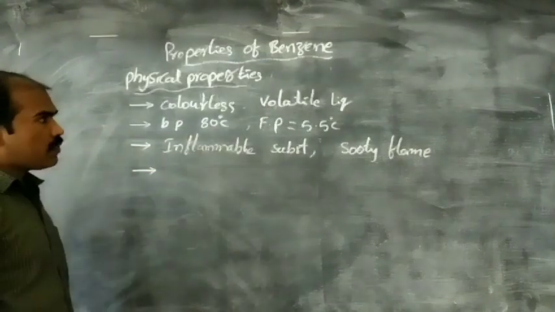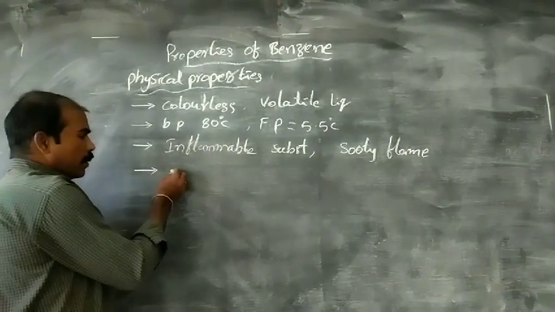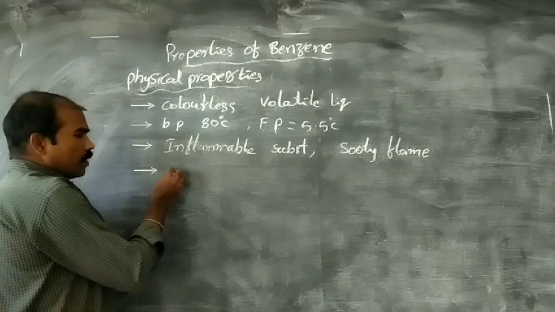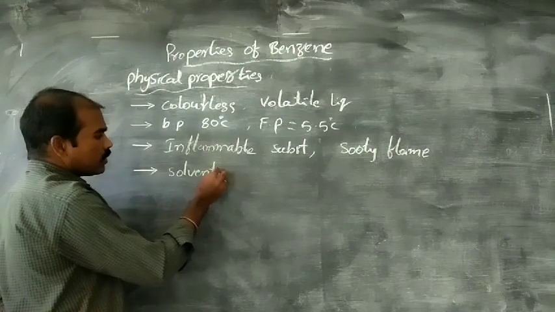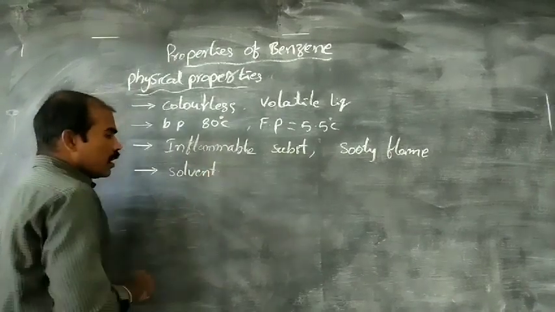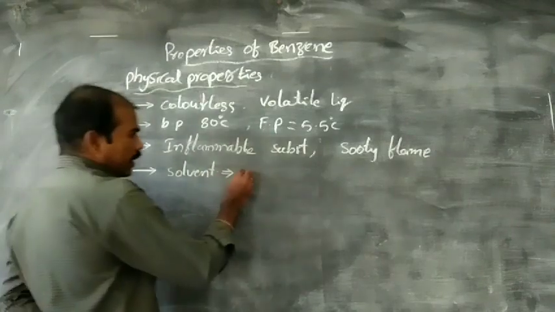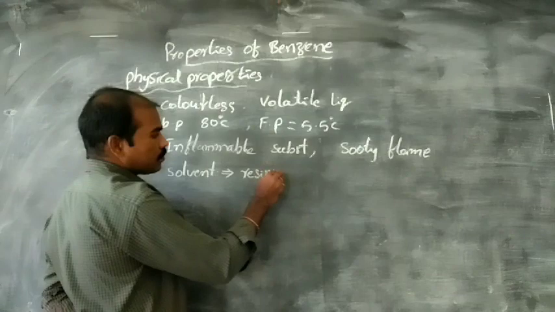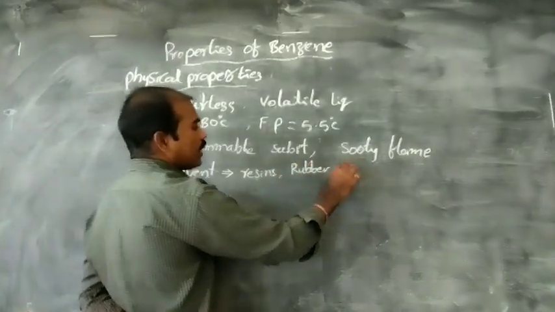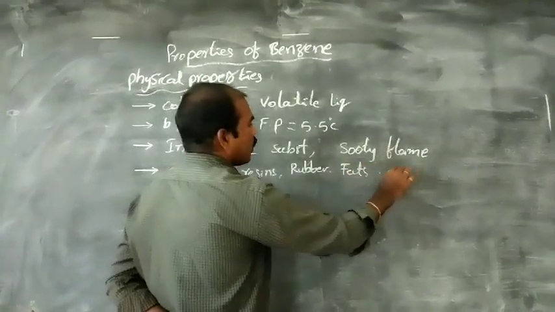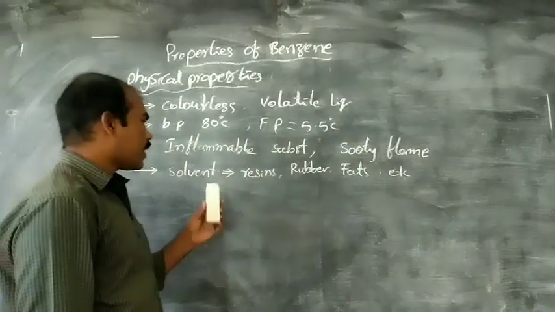The next physical property is that benzene acts as a solvent. Compounds like resins, rubbers and fats etc. are dissolved in benzene, that's why benzene acts as a solvent.